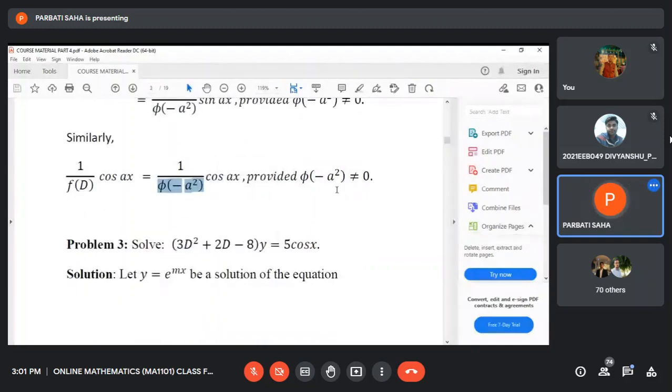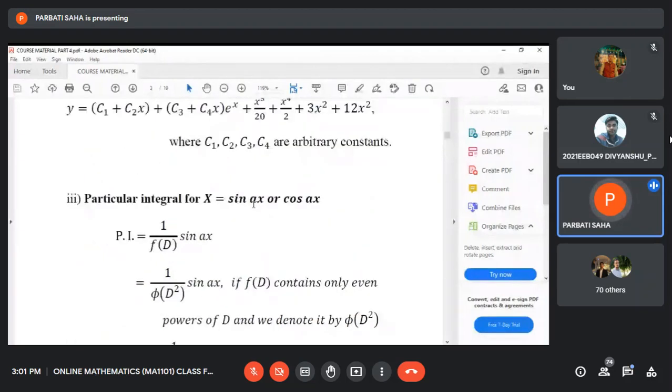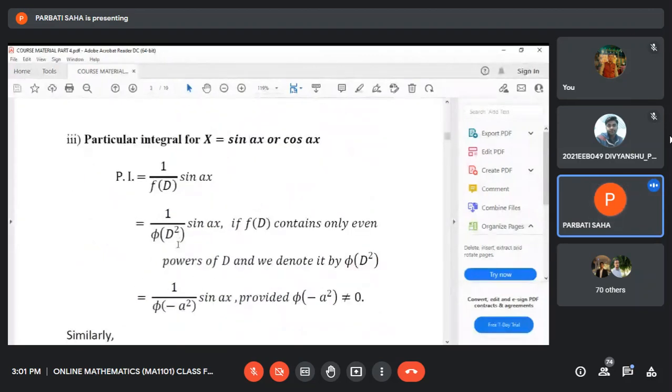Now we apply this rule to solve this problem. You see, here this is a function of D. The right side is a cosine function. Here the coefficient of x is 1. In this case, sin ax or cos ax, the coefficient of x is important because D square is replaced by minus a square. What is a?